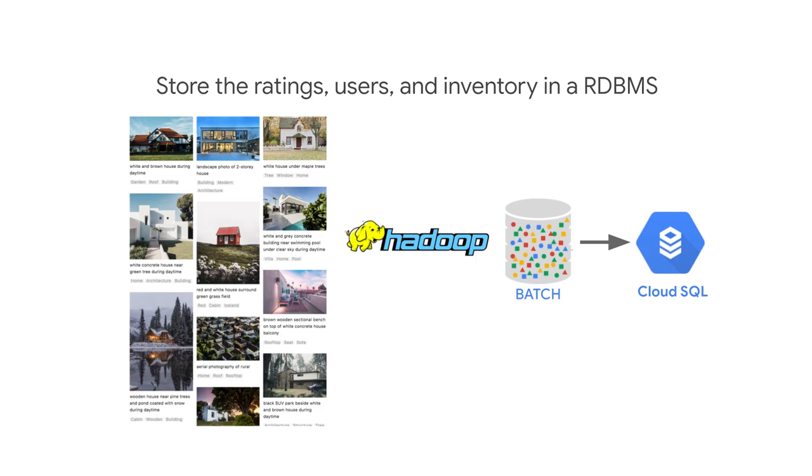Assuming that there are 5 predictions for every user, and we have 1 million users, that's a table of just 5 million rows. It's small enough and compact enough that a typical solution for this would be to store the data in a relational database management system, an RDBMS like MySQL.